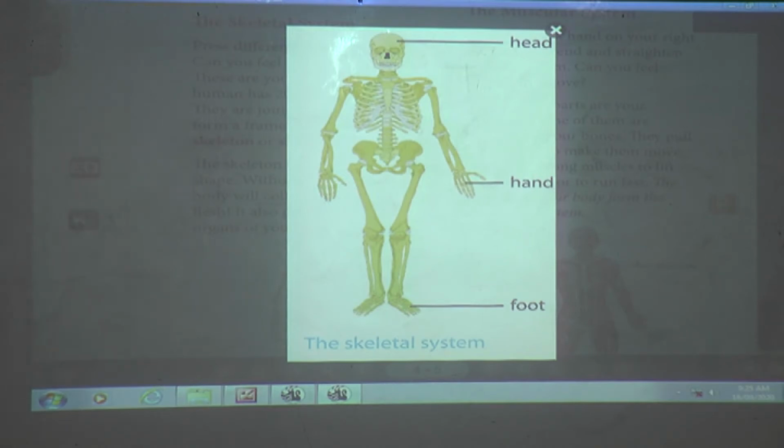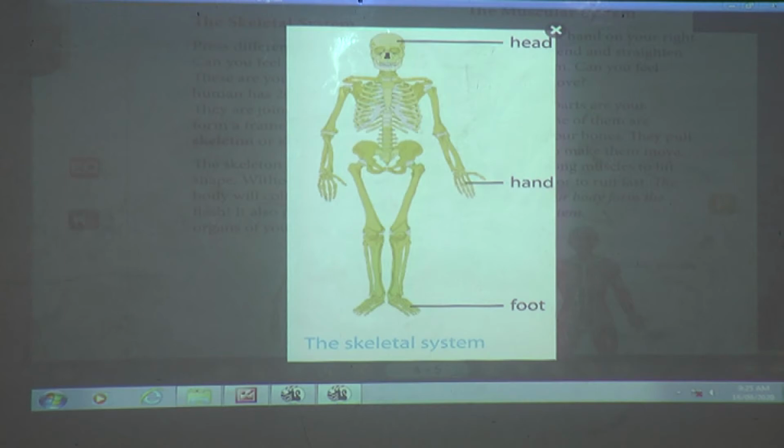The skeletal system is made up of hard and soft bones and joints, isn't it? There are 206 bones in our body joined to form a skeleton. It provides support to our body and allows us to move. Because of the skeleton only we can move, isn't it? Yes, and the skeleton protects all the soft organs inside our body.